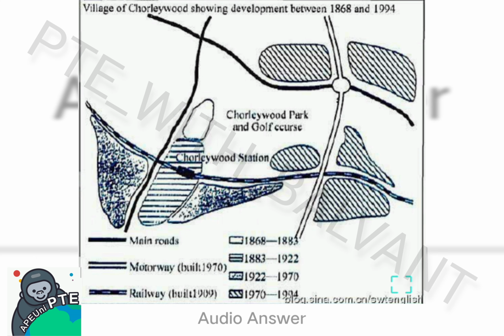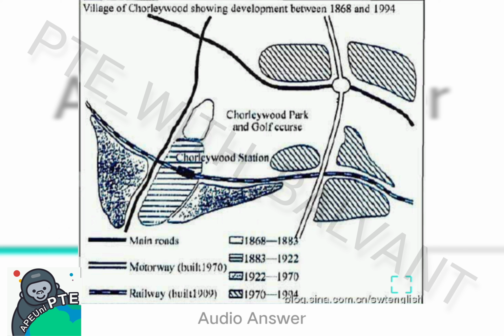The given image gives information about the development process of Collywood village between 1868 and 1994. I have only 40 seconds to speak about this image and this image is very beautiful. I can also see Collywood station. From the image I can observe Collywood park and golf courses.